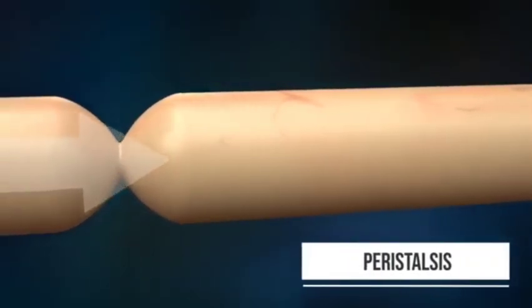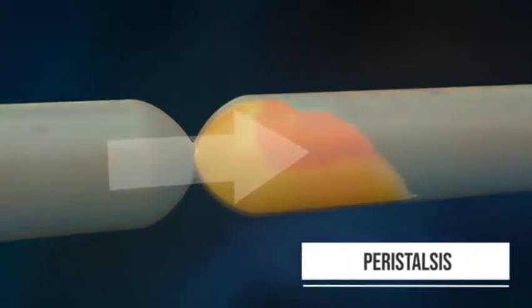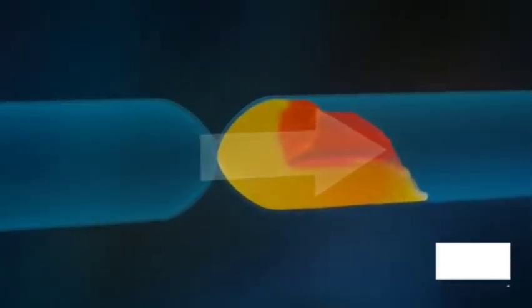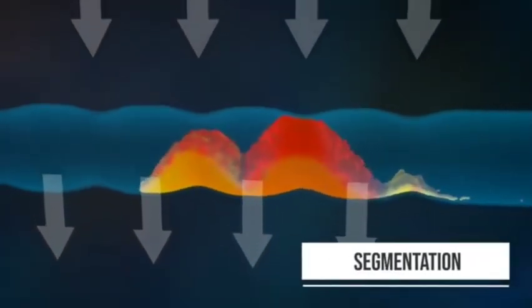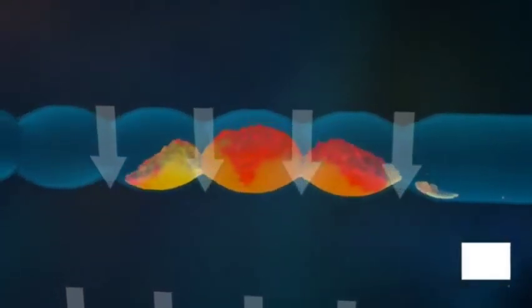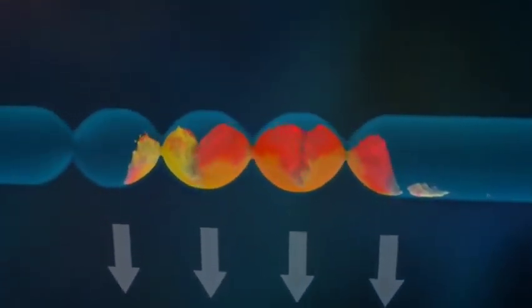As you have seen peristalsis in the esophagus, in contrast, segmentation contraction is there to mix the chyme. Segmentation contraction mixes the food well.